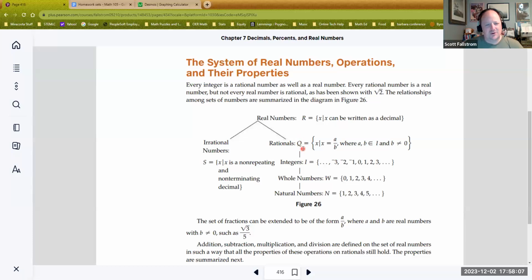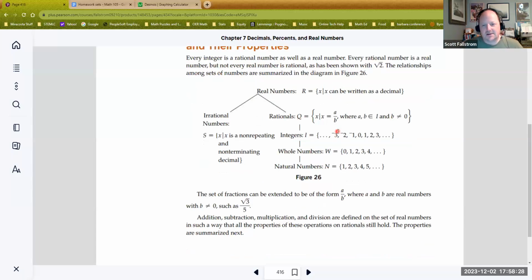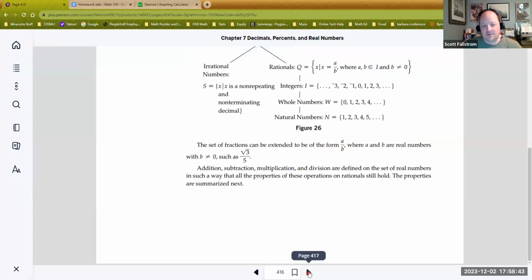Q, you would think Q should be R for rational. We reserve R for the real numbers, which means when we get to rational numbers, we need something that forms a different symbol. And here, A over B, we think of that as a quotient, like division. And so that's where the Q comes from, is quotients or divisions. That's where that comes from. Let's see here, integers, we already know about positives and negatives. And again, sometimes you'll see this written with a Z. And the reason for that is sometimes Z is used for integers and I is used for irrationals. It just depends on the book and the curriculum that you are using.